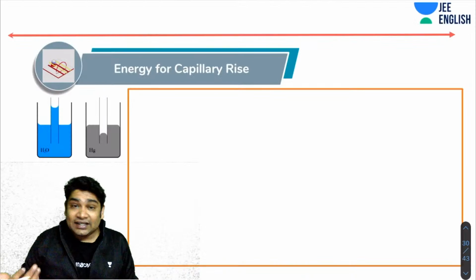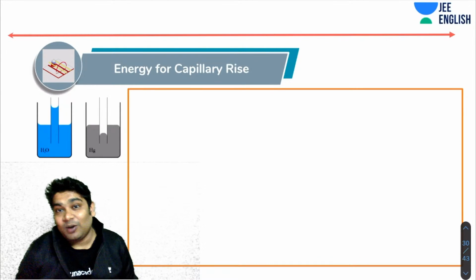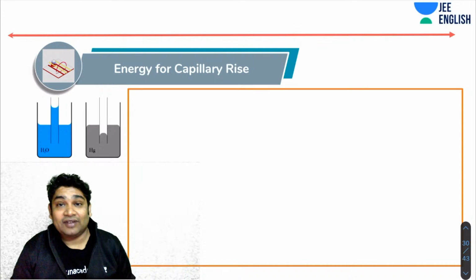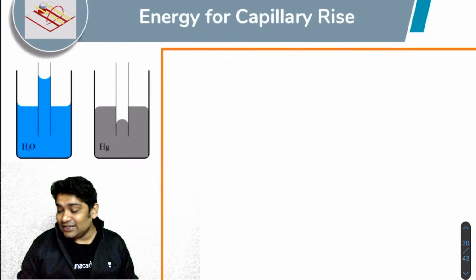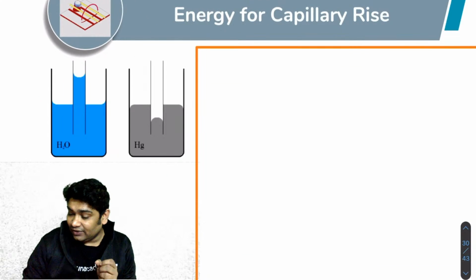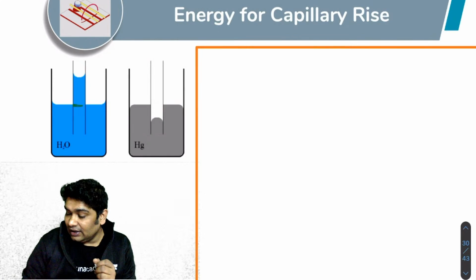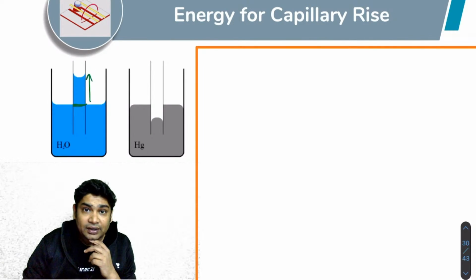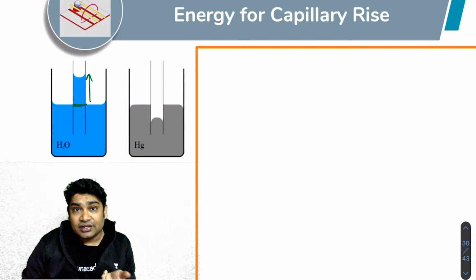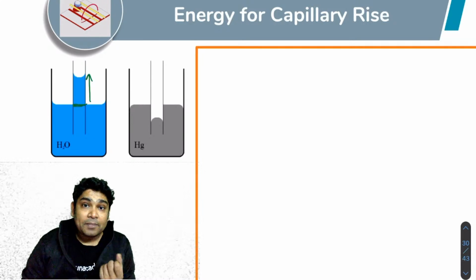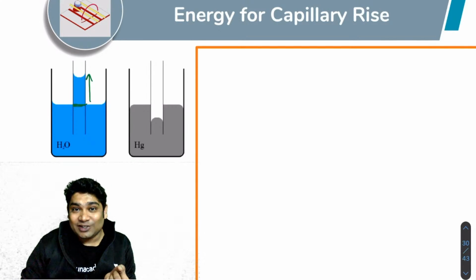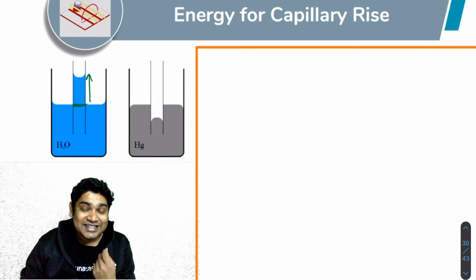Okay. Next, again, we will also want to talk about where the energy of capillary rise is coming from. Okay, where is the energy coming from? Let's say if the liquid has this level initially and the liquid has come up here, it has gained some potential energy. Where did that potential energy come from? So let's talk about the energy conservation of capillary rise. Where is the potential energy that the liquid is gaining when rising in a capillary tube coming from?